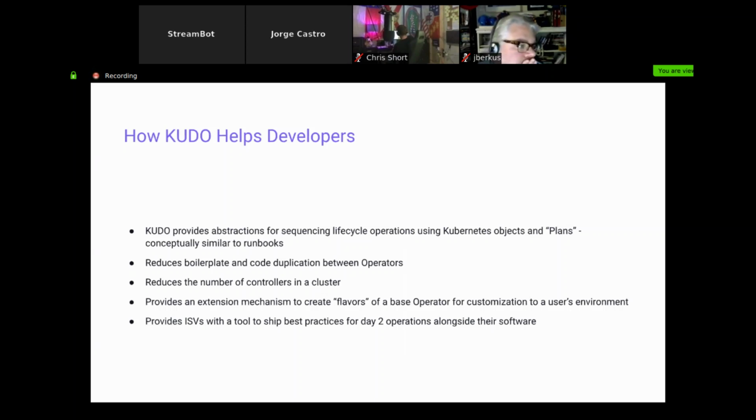So we set out to start fixing this with Kudo, and we started with an abstraction over lifecycle operations. So this is not software where you can just necessarily throw a bunch of manifests at Kubernetes and wait for it to fail to come up. You need sequencing. You need much more interesting lifecycle hooks around that. Kudo is a polymorphic operator. I'll talk about that a little bit more in a moment.